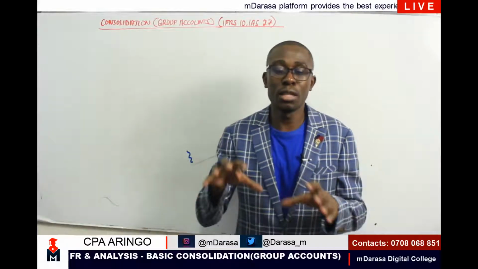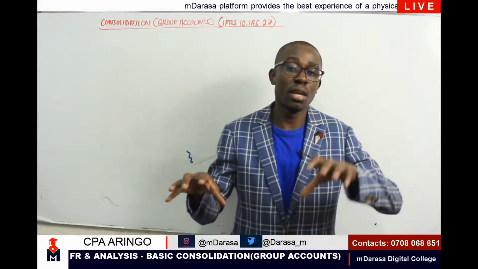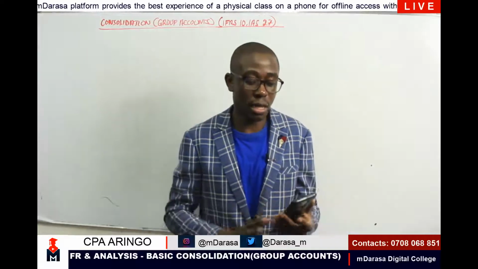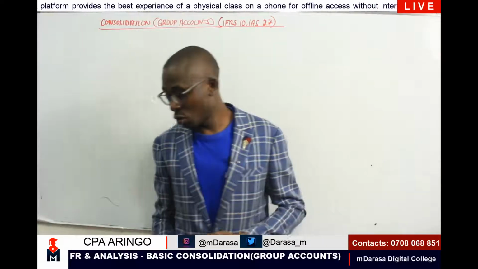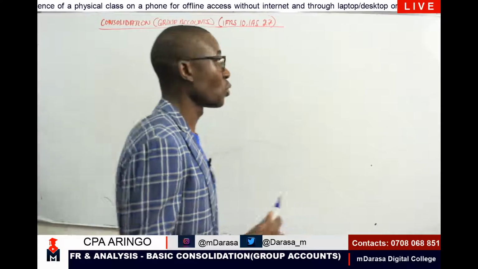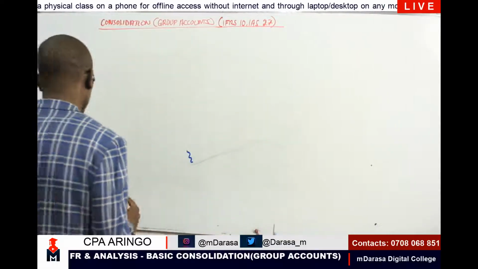So take subsidiaries as the children of the parent, whereby I'll be having a parent and companies that I am controlling. Bringing them together is what we'll term as consolidating, meaning that we are consolidating our various companies that we are controlling together. So, my good students, even before we proceed, I wish us to understand some of the key terminologies which you must always have at the back of your mind.